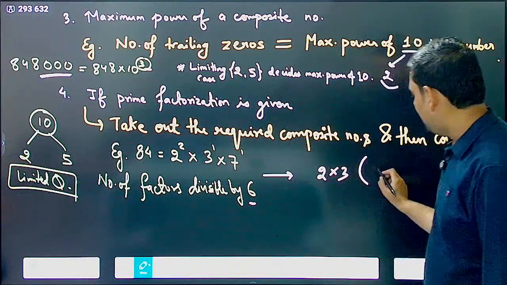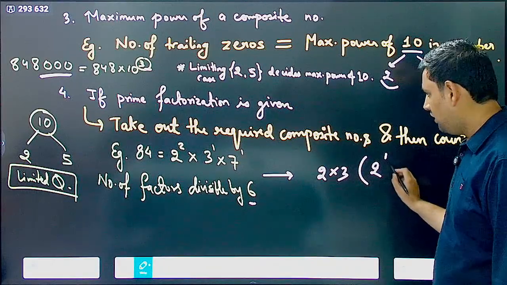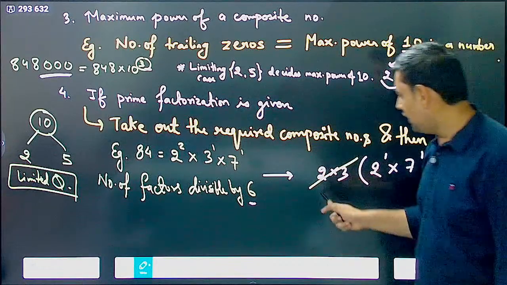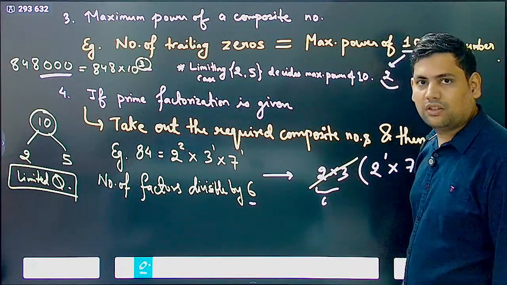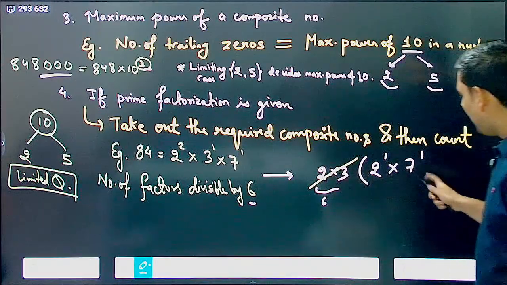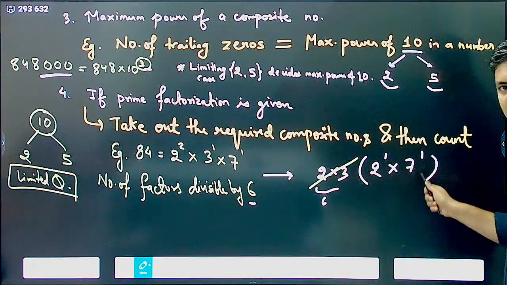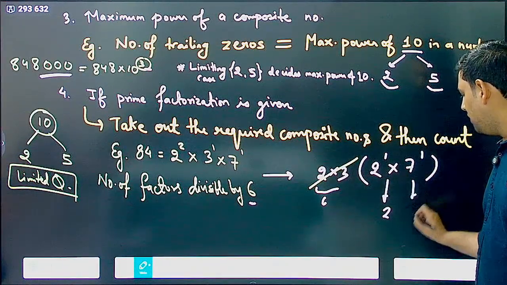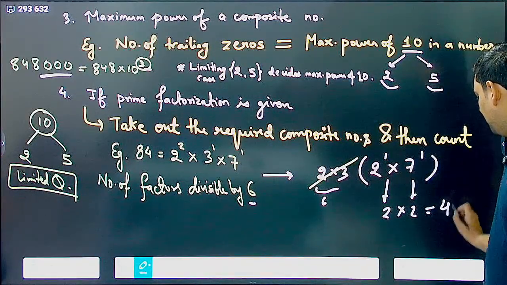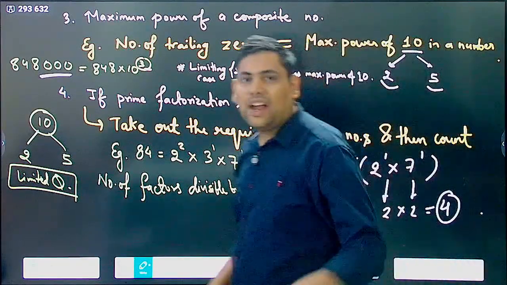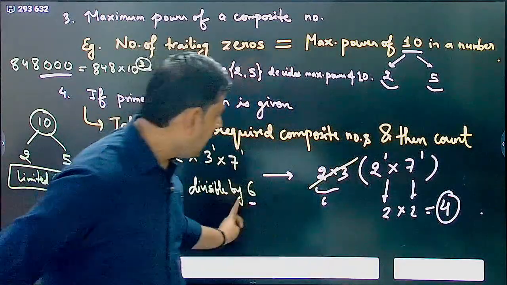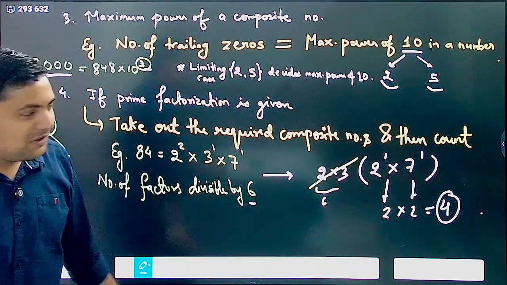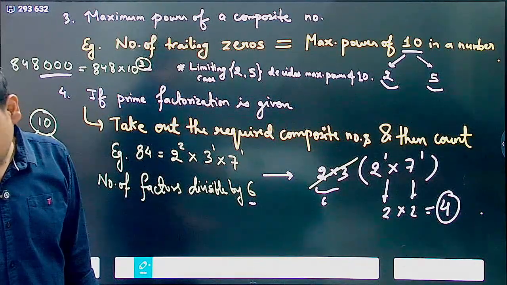So what remains inside? 2 power 1 into 3 is gone, 7 power 1. I am cutting this because I have taken this 6 out. Now I have 2 power 1 and 7 power 1. How many factors can I form from here? 1 plus 1 is 2 and 1 plus 1 is 2, 2 into 2 is 4. That means 84 has 4 factors which are divisible by 6. Understood?